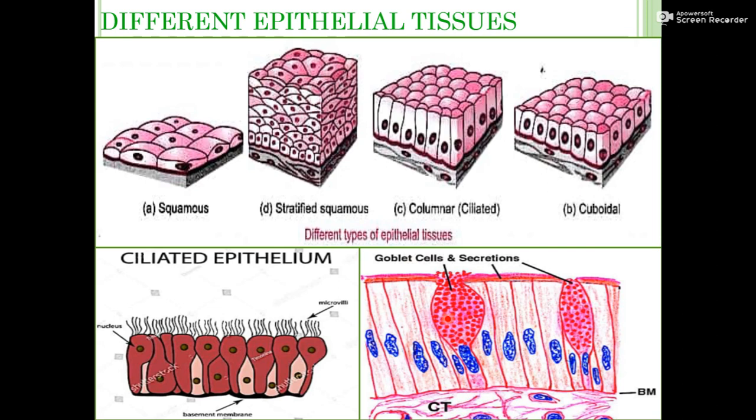When goblet cells start secretion, we call that cell a gland. Any cell that starts secretion is a glandular cell. So if any epithelium contains goblet cells and starts to secrete substances, then that is known as glandular epithelium. So these are the different types of epithelium.